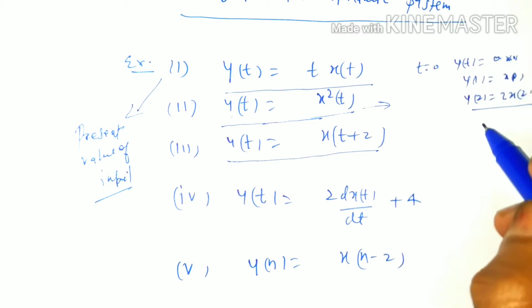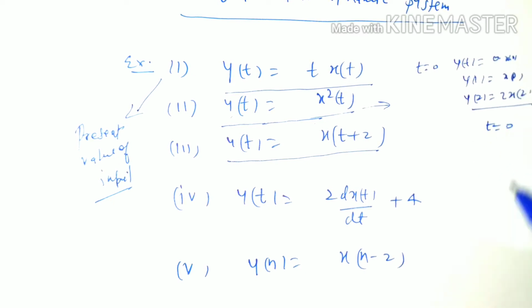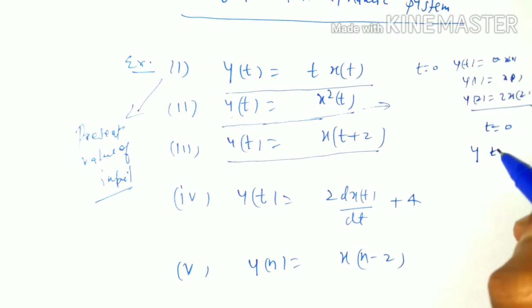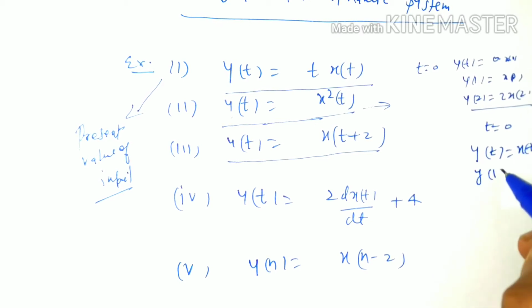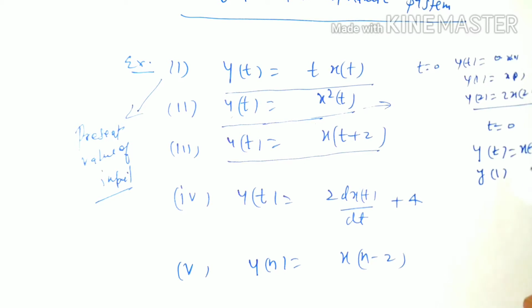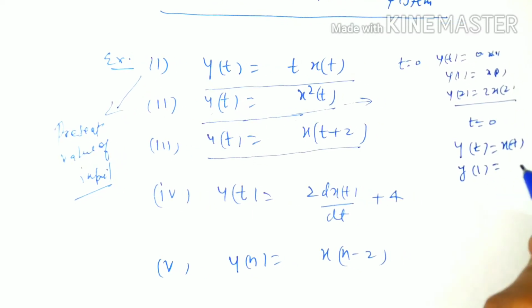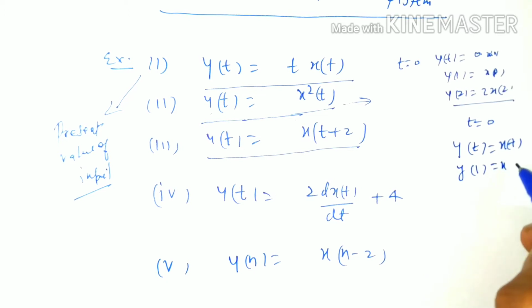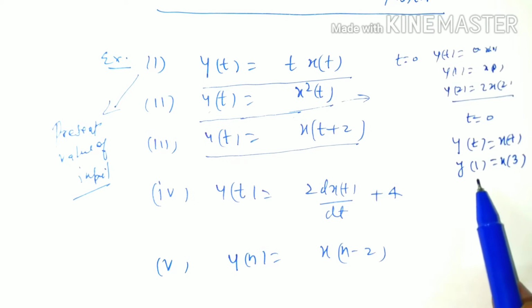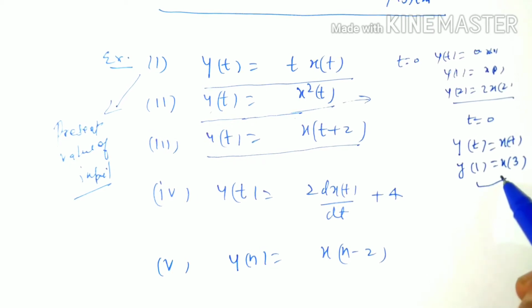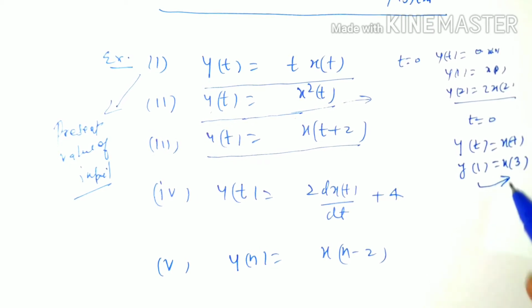Now let t equal to 0, then the output yt becomes x2, but at t equal to 1, the output yt becomes x3, and 3 is greater than 1.